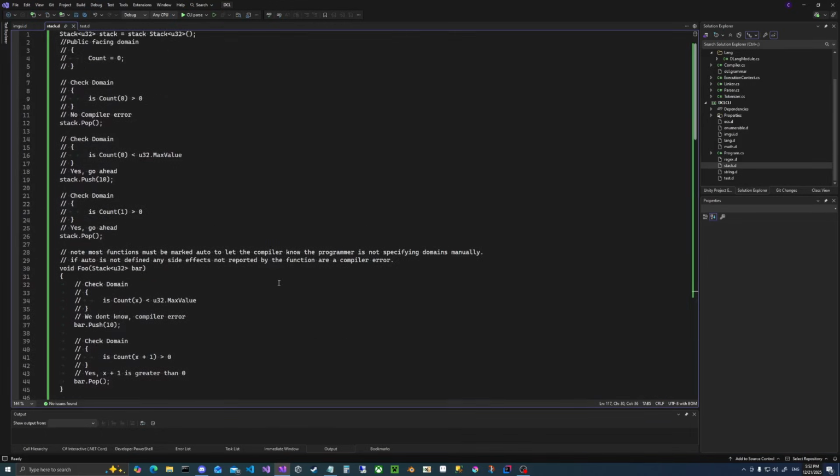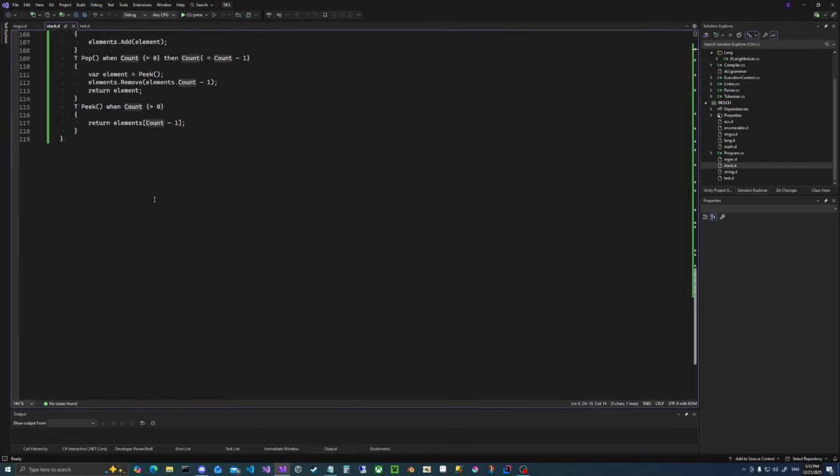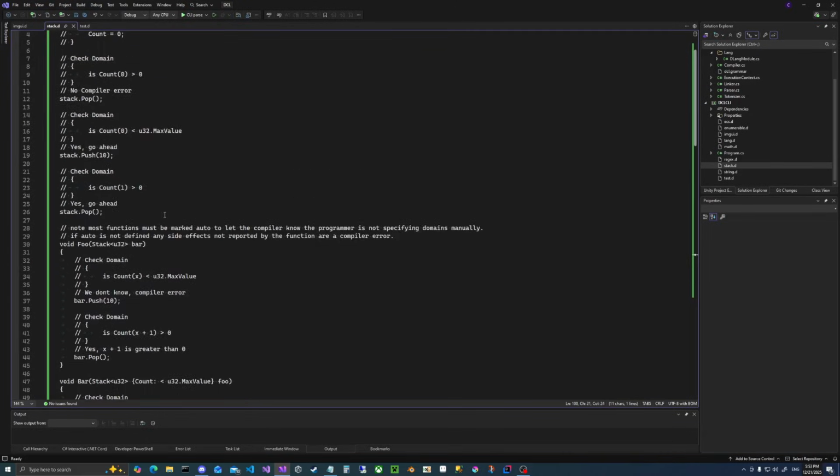Well, we can have something like this. Say we create a stack. Of course, when it's created, it reports its domain, and the count's domain is 0, just as the constructor said it was. Then we immediately pop. In any other language, this is a runtime error. You could never catch this. Not here. The compiler checks the domain of count to see if this operation is possible. Of course, 0 is not greater than 0, which means this is a compiler error. As you can see, in the next example, doing it in the correct order works fine.